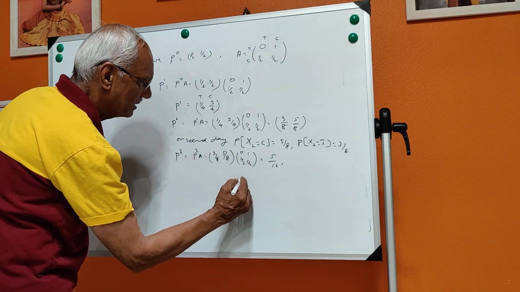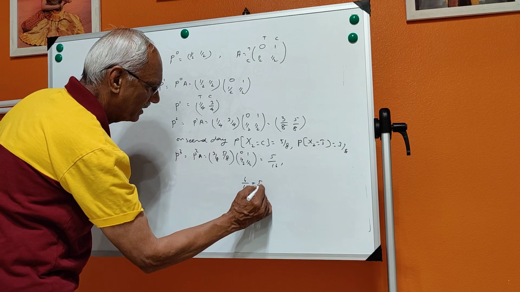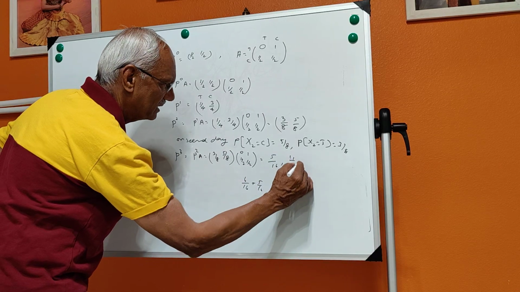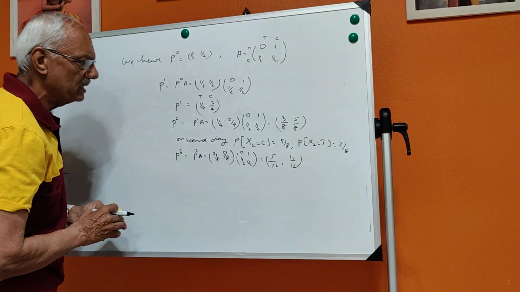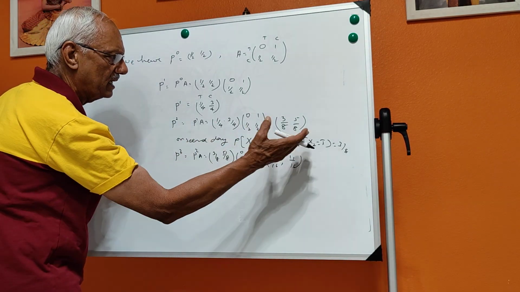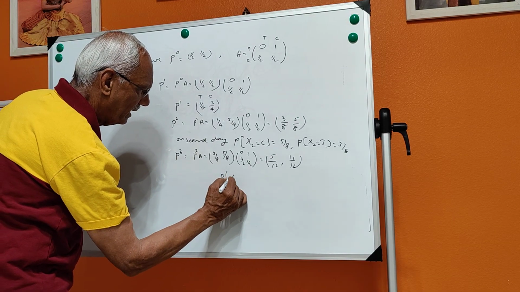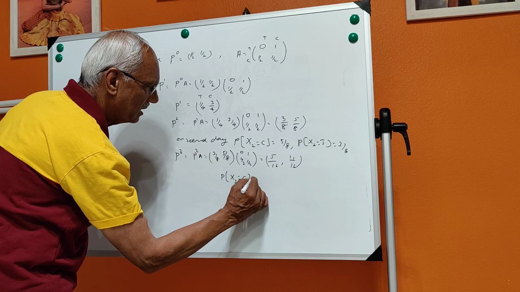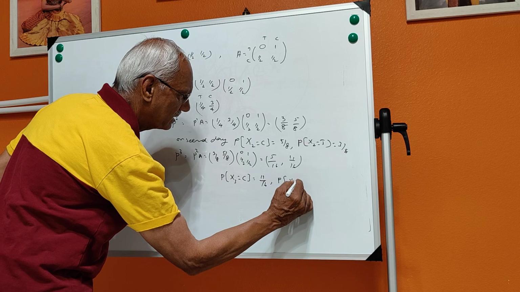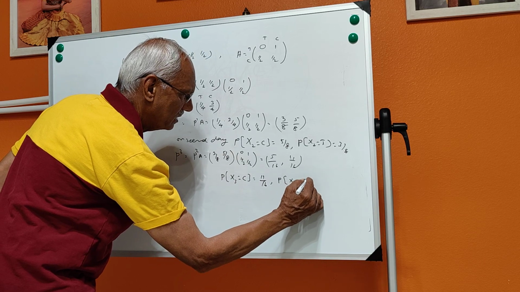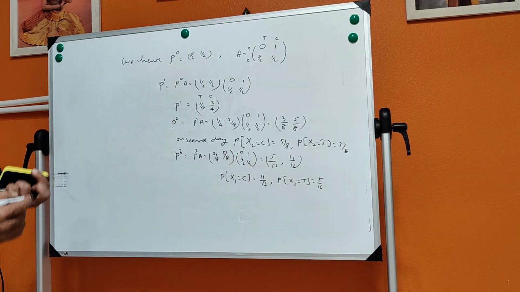Then this is 3 by 8, which is 6 by 16, plus 5 by 16, it is 11 by 16. So you see that this is what we get. After 3 days, P of X3 is equal to C is 11 by 16, and P of X3 is equal to T is 5 by 16.